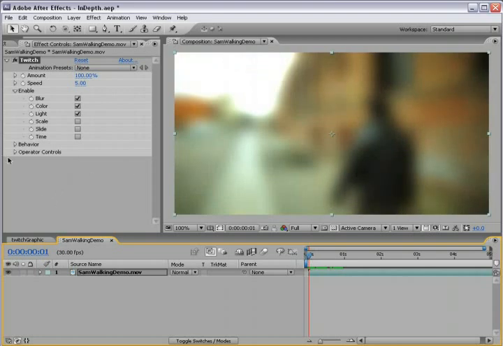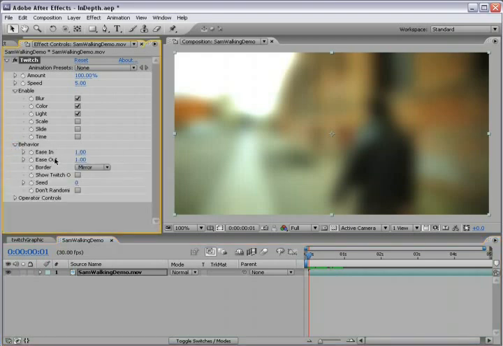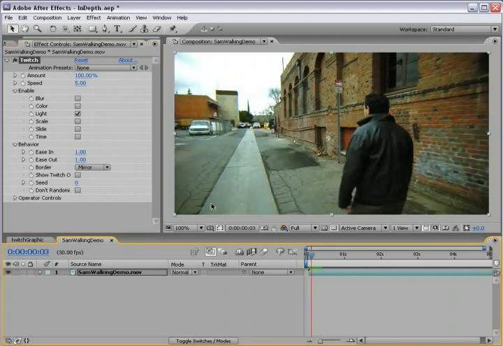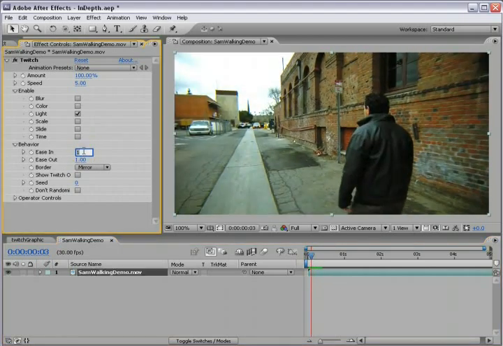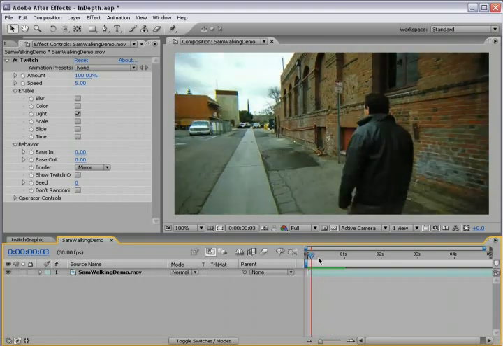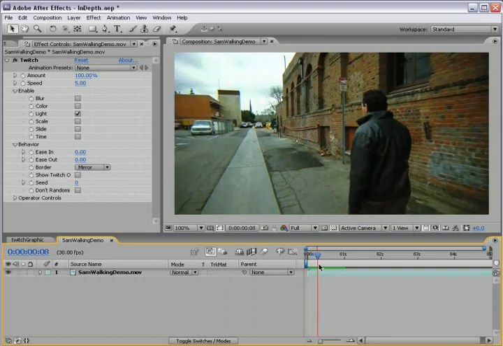Now, we have the behavior option. This is sort of an advanced option that allows you to control some of the different internal parameters. So the ease in, ease out, that's going to smooth the twitch. So let me shut a couple of them off, and here we just have the light. Now if I set the ease in to 0 and the ease out to 0, what we're going to see is single frame flashing. So it turns on, turns off.